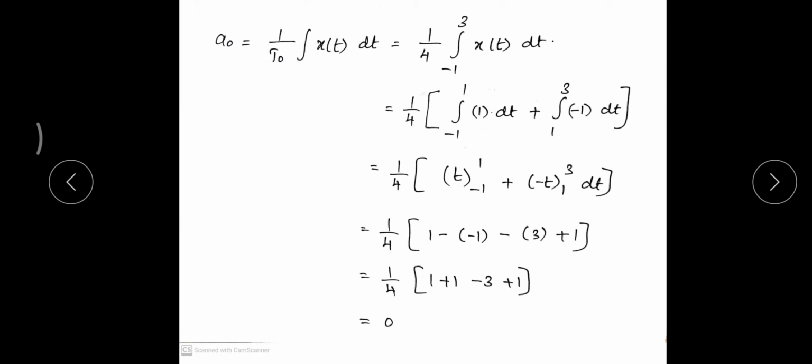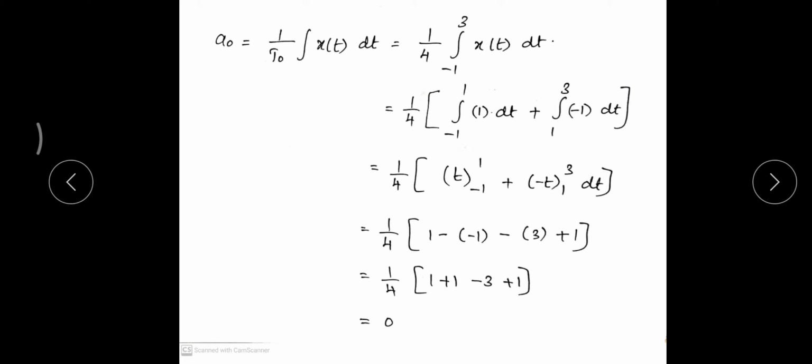First we'll try to find the value of a naught. So a naught is nothing but 1 by T naught integral over the time period of x of t dt. The function is not the same for the entire interval. There are two different amplitude values. One exists from minus 1 to plus 1 with the amplitude of 1. The other exists from 1 to 3 with the amplitude of minus 1. So I have to split the integral into two. One is from minus 1 to plus 1, the other one is from 1 to 3.